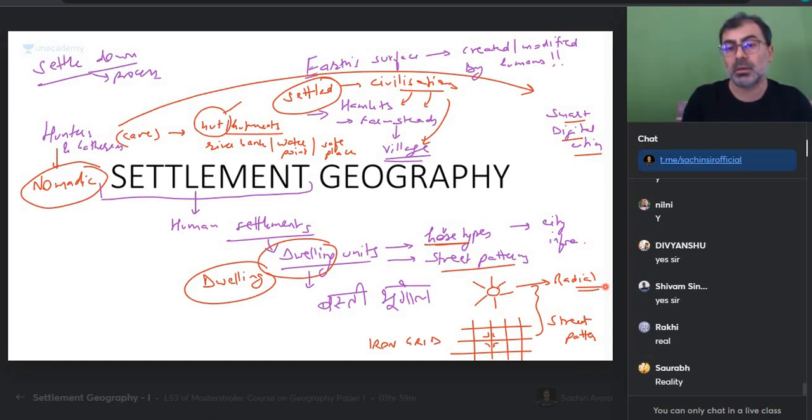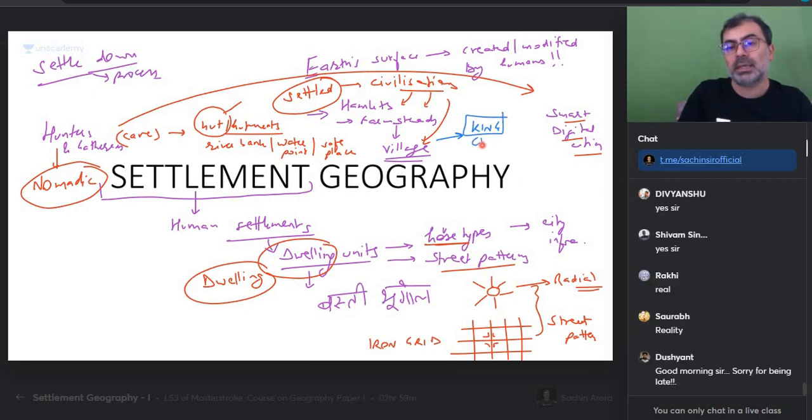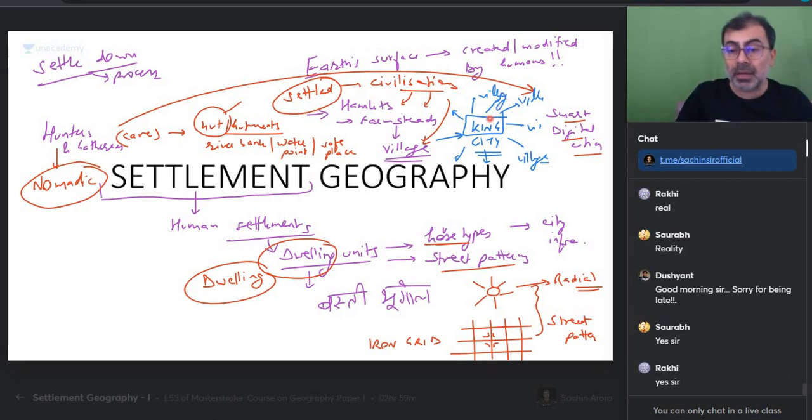Yes. As a result, villages also wanted security. So they said, why not? We come under one king who will stay in a city. One king who will stay in a city and will protect our villages. He will have armies also. Yes or no? But having a city is very challenging. There is a cost to it.